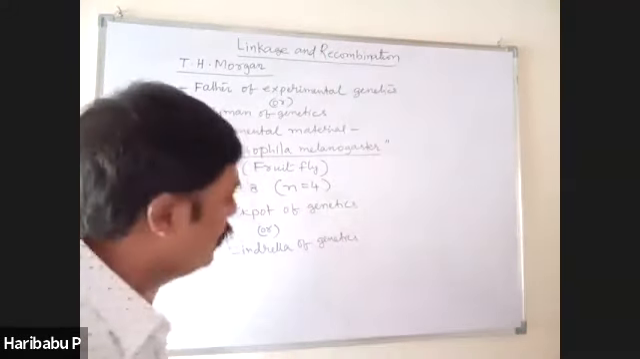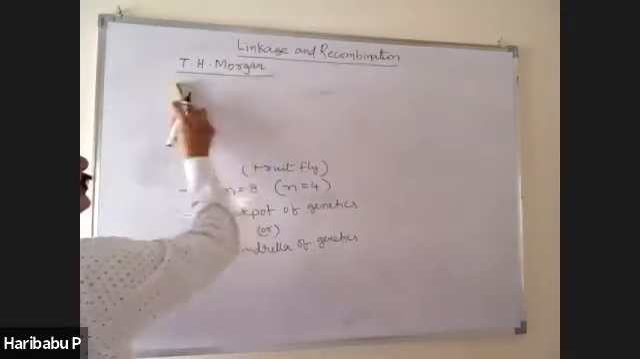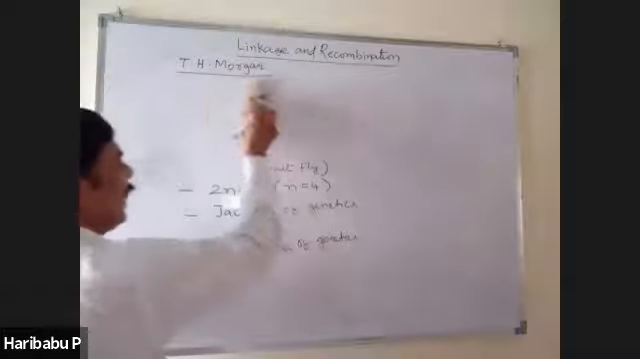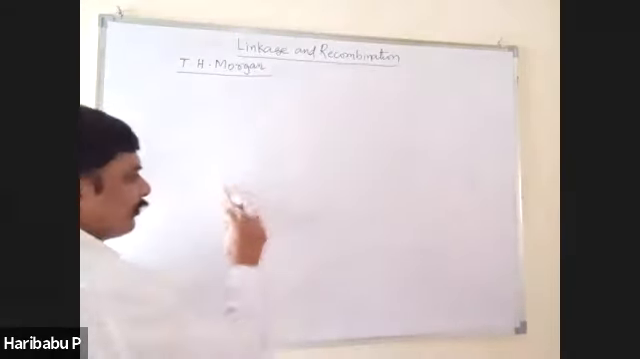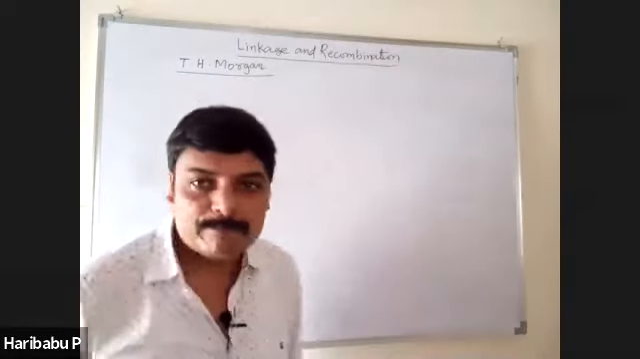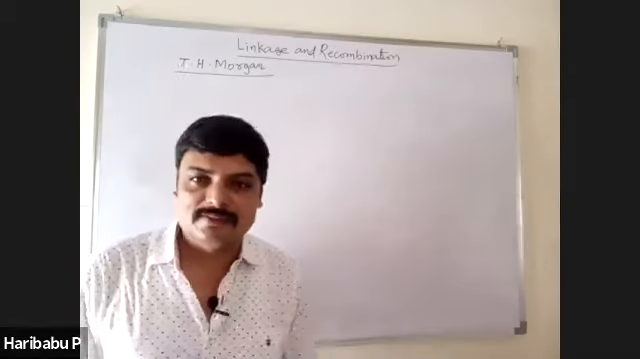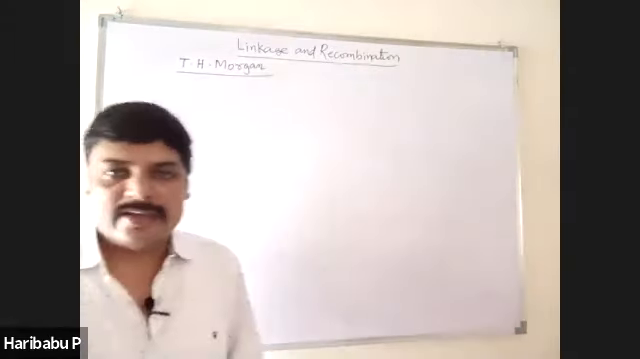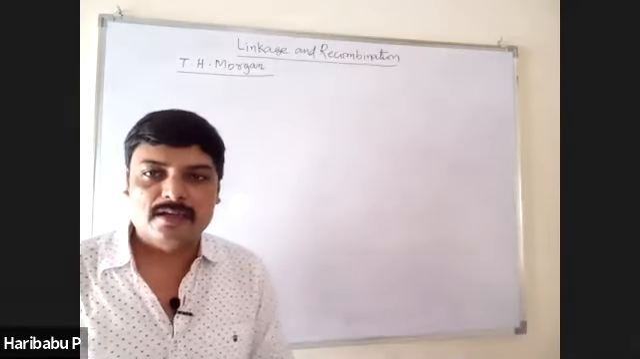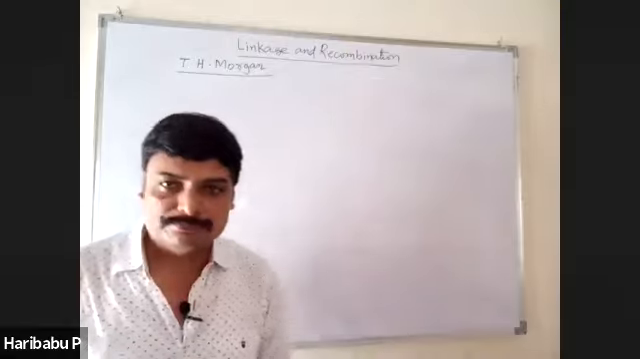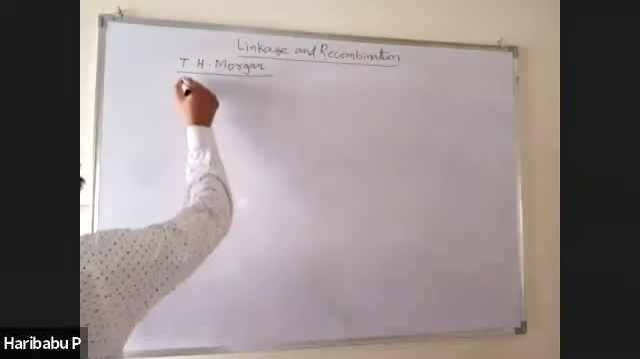Now, Morgan selected fruit fly as his experimental material, like Mendel selected pea plant as his experimental material. What are the reasons for selection of fruit fly as his experimental material by T.H. Morgan? So let us see the reasons.